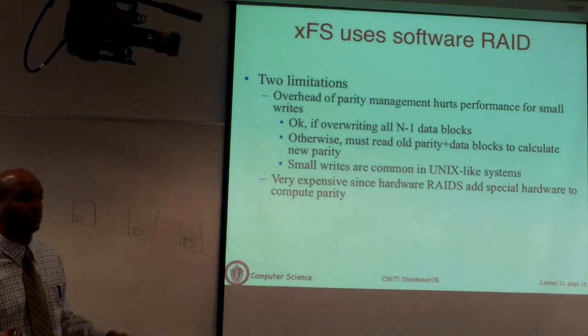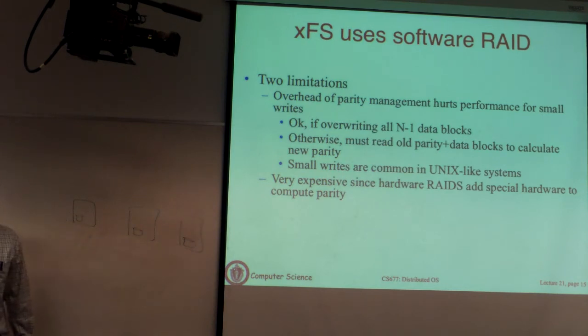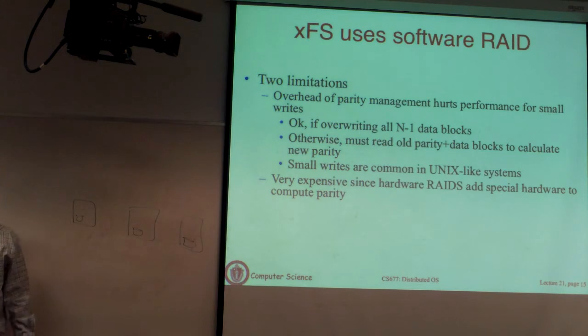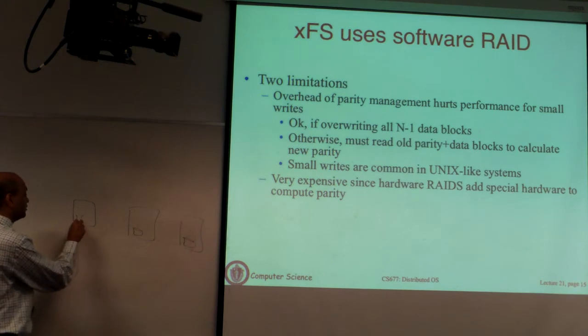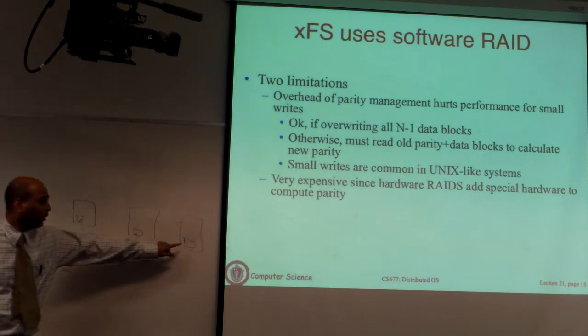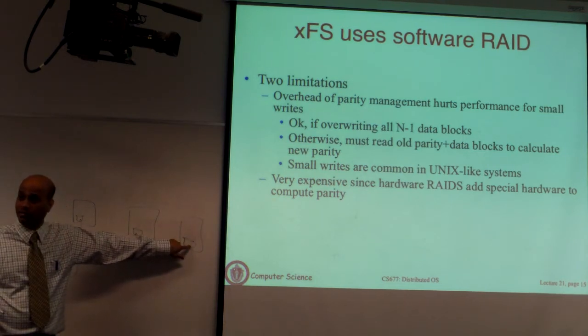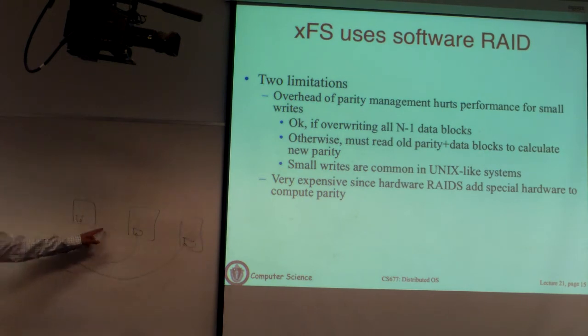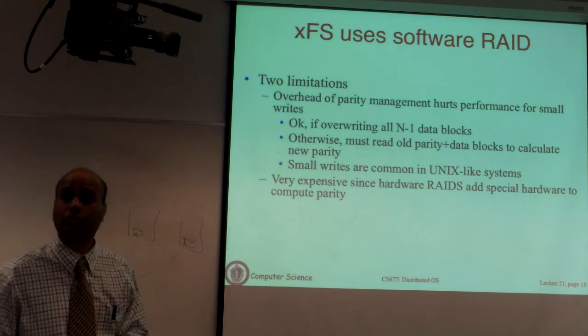XFS uses the concept of software RAID and network striping. Rather than striping blocks across disks that are connected to the same machine, you stripe blocks across disks that are connected to different machines. The same concept. So now you have a file. You put the first block here. You put the second block here. If you are doing network striping RAID for that file, then you have a parity here. I'm ignoring the parity for now. We'll put the third block here, and then you'll do round robin. These are now independent machines, and disks on independent machines. So you have spread your data across different machines, and you're going to do software RAID.